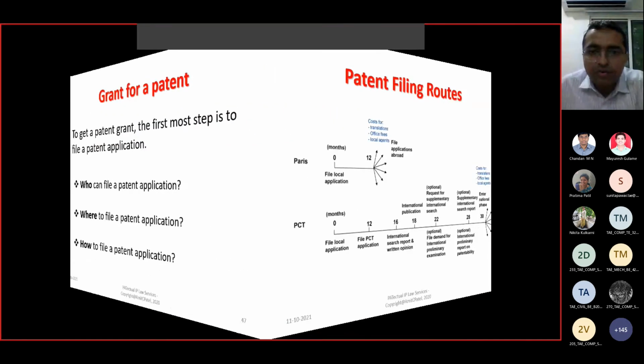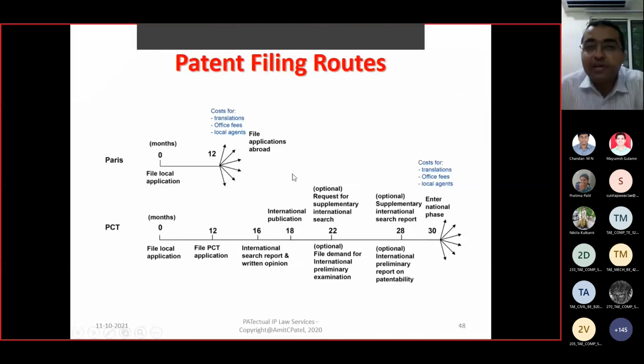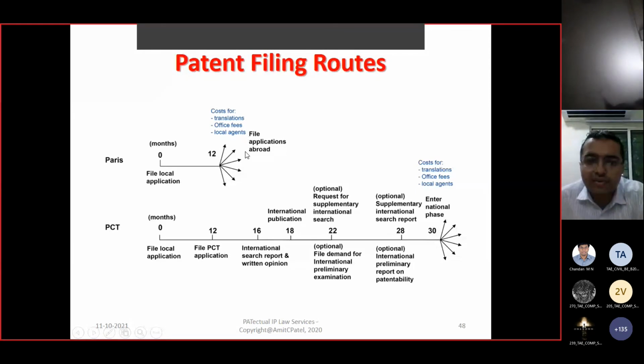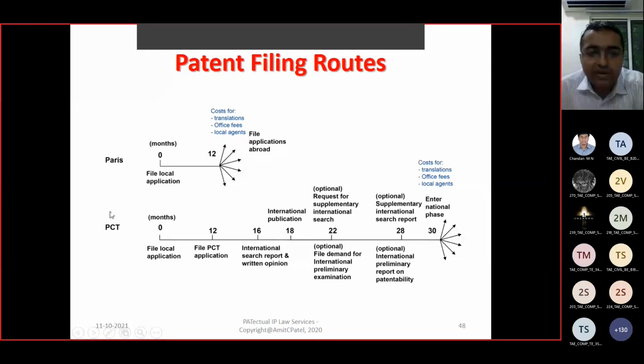Right? Now, to file a patent application in multiple other countries, there are two routes: conventional route or PCT route. Here, file a local application in India, and within 12 months, you have to file in all the countries of your interest. This is the normal route, Paris route or conventional route. And there is also one international system, the Patent Cooperation Treaty, wherein you file a local application and within 12 months you file one PCT application. You can file online or at the patent office.